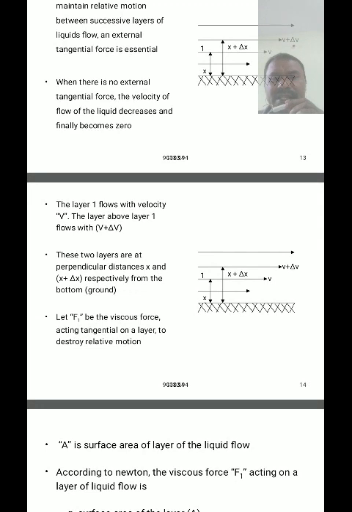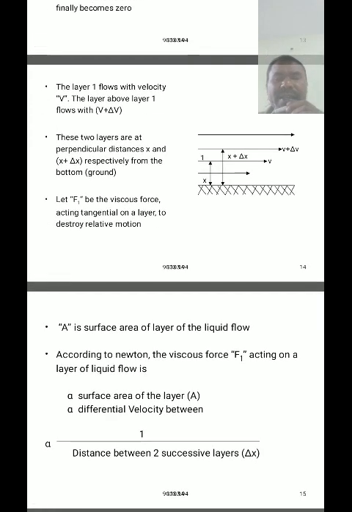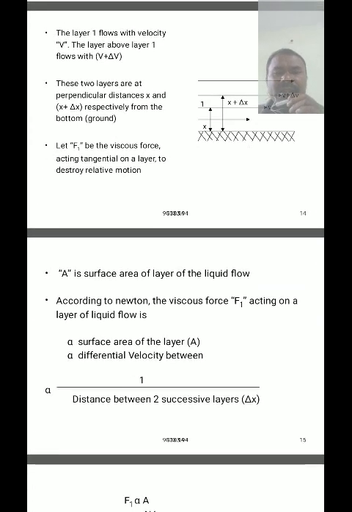These two layers are at perpendicular distances x and x plus dx respectively from the bottom of the ground. Let F be the viscous force acting tangentially on the layer to destroy the relative motion, and capital A is the cross-sectional area of the liquid flow.